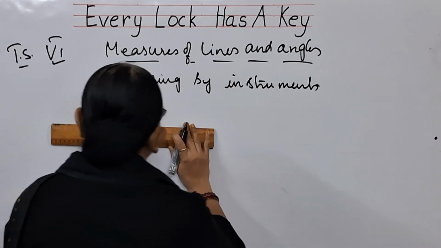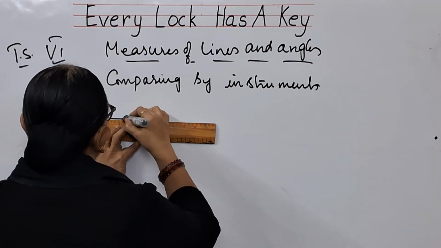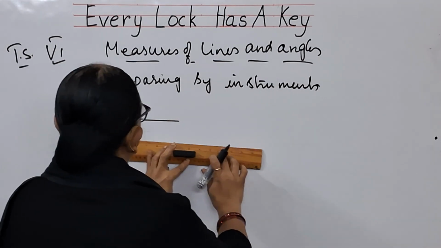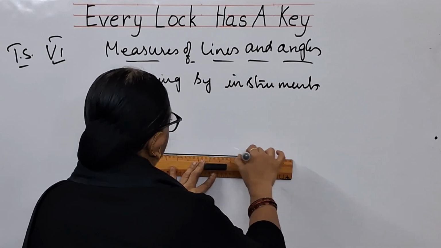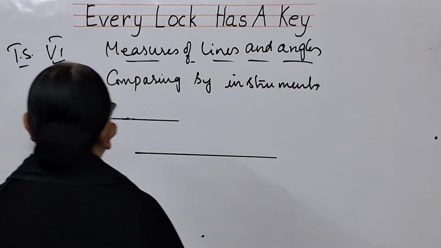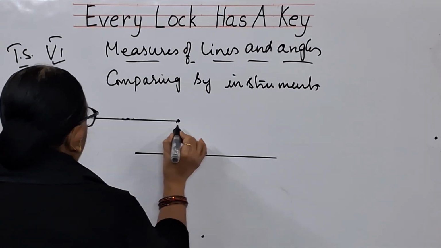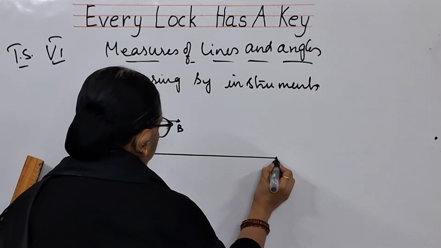Comparing by instruments. Suppose two line segments are given to you. Let me call this A, B, and this P, Q.